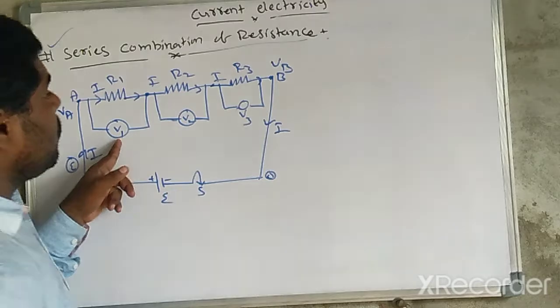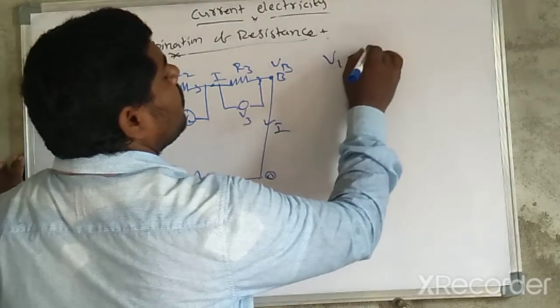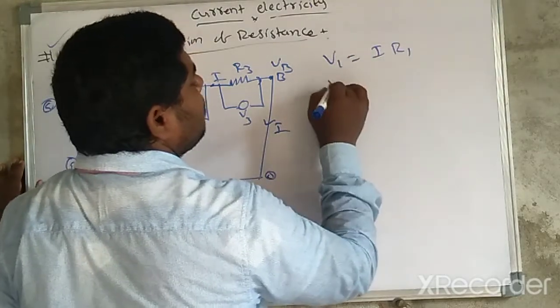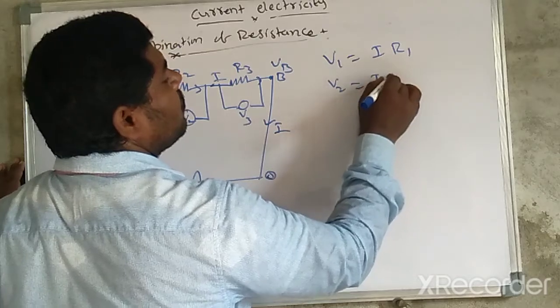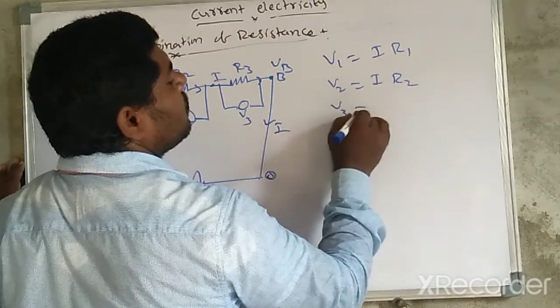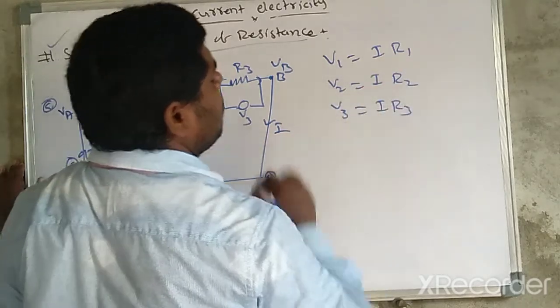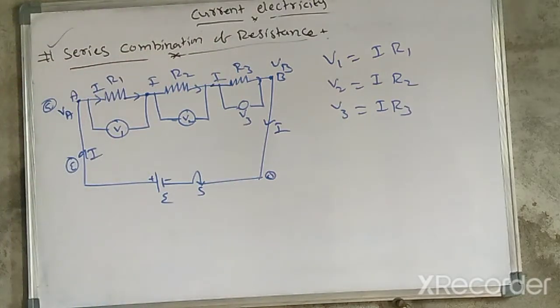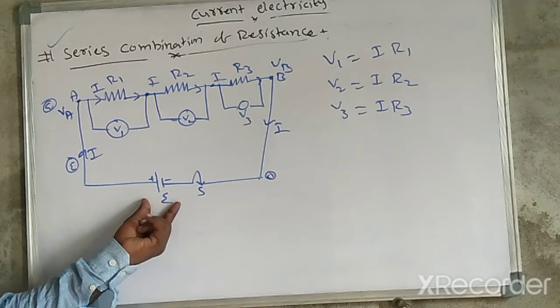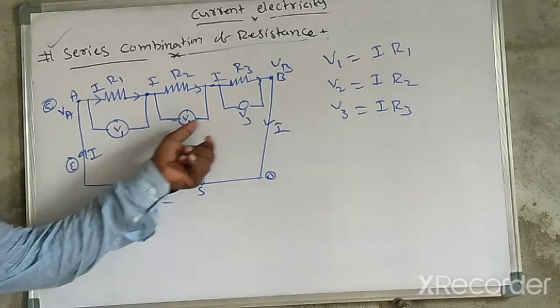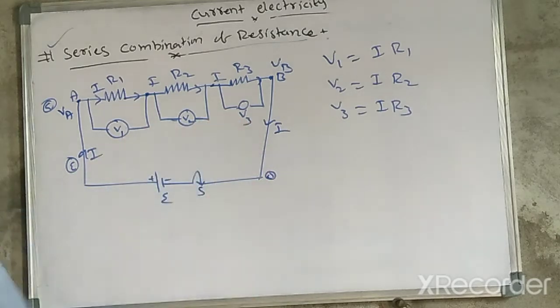So V1 is equal to I into R1. Similarly, V2 is equal to I into R2. Similarly, V3 is equal to I into R3. So here the EMF of the battery is equal to the sum of these three potential differences.